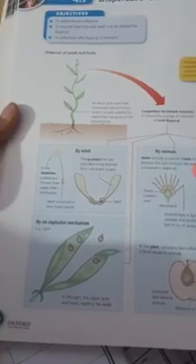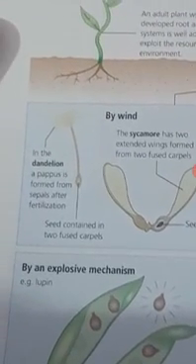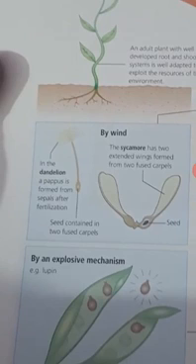In a dandelion, the seed actually has a pappus. They develop a pappus from the sepals. After fertilization, the sepals are converted into a pappus. The pappus is a feathery substance, and of course the seeds are attached to it. So the seeds are attached to the pappus, and the pappus allows the seeds to disperse from one place to another, because it is a feathery structure and can easily be blown away by the wind.